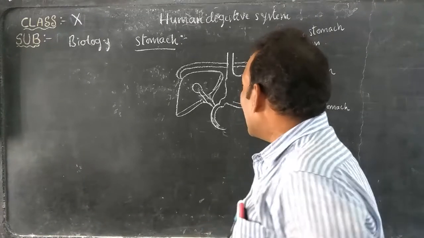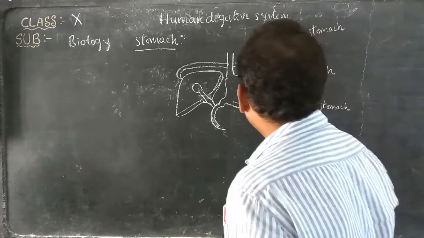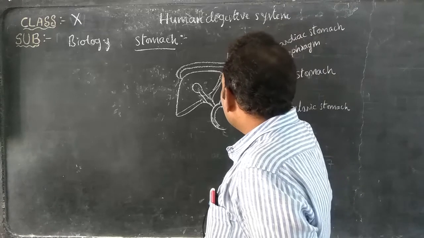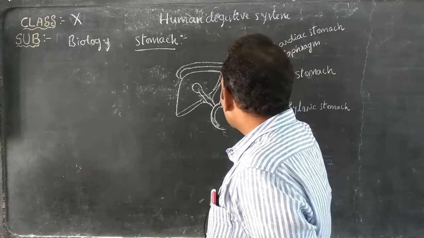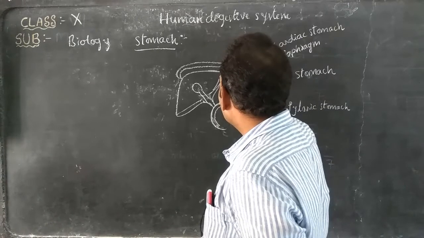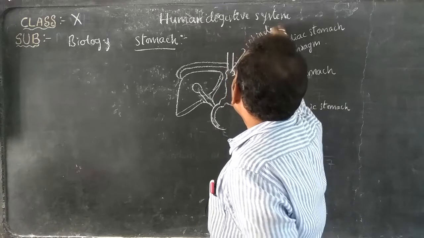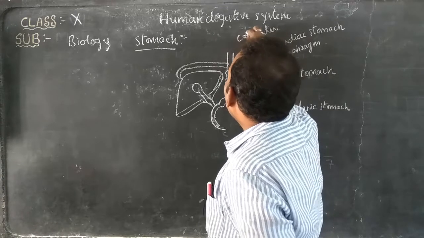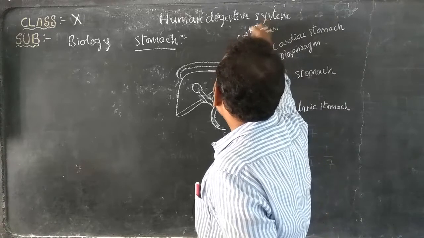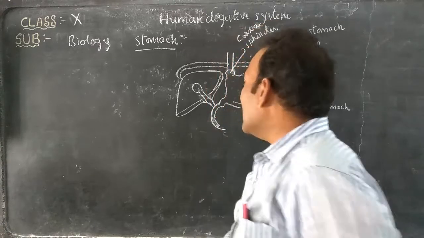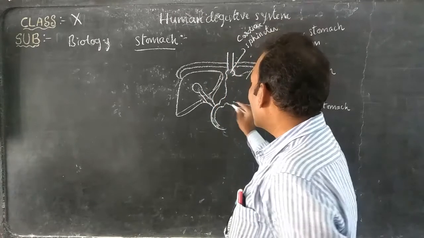Why is the upper part of the stomach called the cardiac stomach? Look here. Where the esophagus opens into the stomach, there is one sphincter. This is called the cardiac sphincter. That's why the upper part of the stomach is called the cardiac stomach.